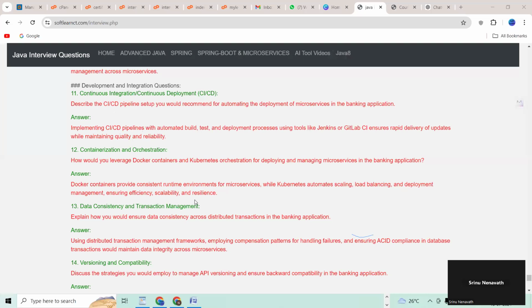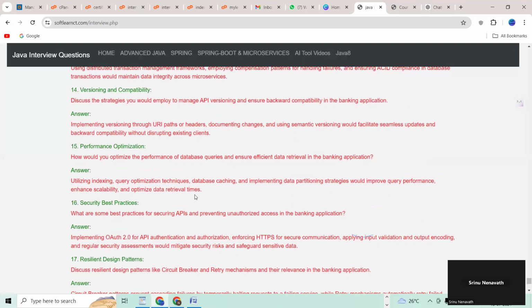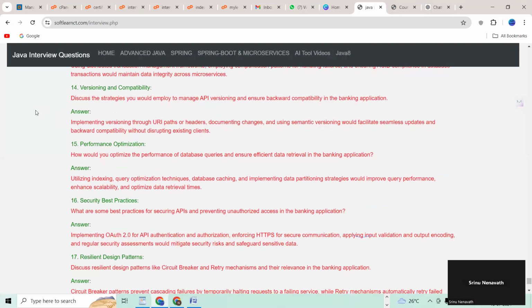14th question, versioning and compatibility. Discuss the strategy you would employ to manage API versioning and ensure backward compatibility within the banking application.